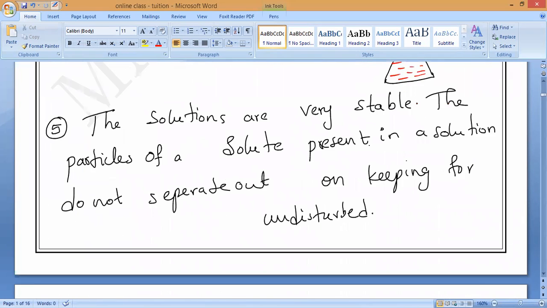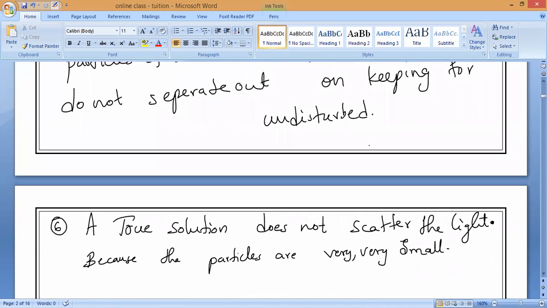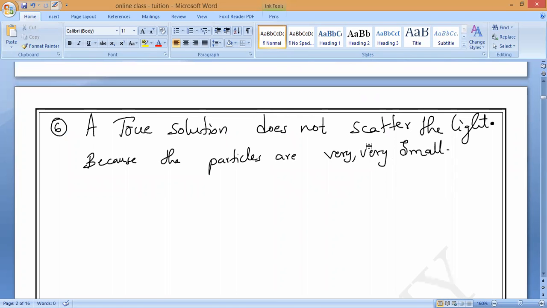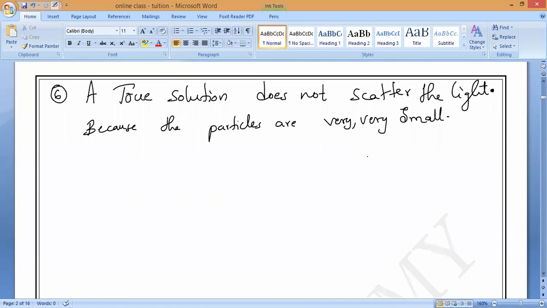Do you understand? In exam, they will ask you to write the properties of solution. You have to write these 6 properties. Suppose they ask you to write the properties of solutions, suspensions, and colloids, then you should write all 3. First, we have studied only solutions, so you need to write the solutions.